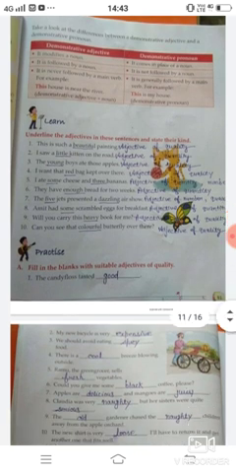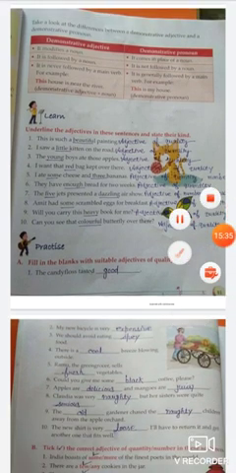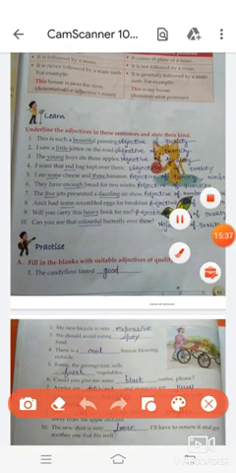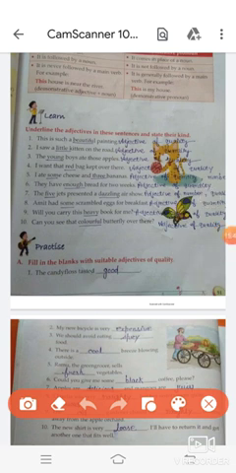Now moving to the next exercise. Underline the adjective in these sentences and state their kind. The first is, this is such a beautiful painting. Beautiful, you will underline it and this is the adjective of quality. I saw a little kitten on the road. Little, you will underline little and write here adjective of quantity. The young boys ate those apples. You will underline young and you will write adjective of quality.